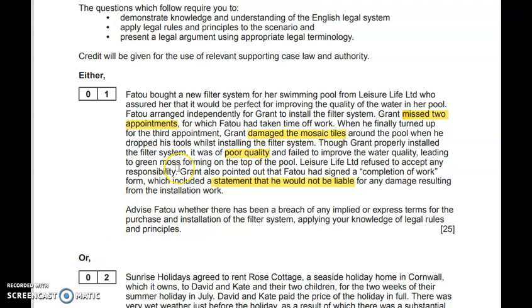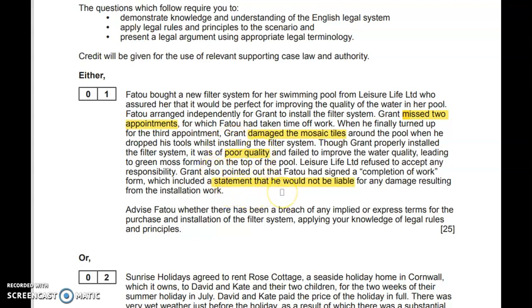But some main issues that you'd be looking to include is issues under the Consumer Rights Act 2015. Has it been done in a reasonable amount of time? Has it been done with a reasonable amount of skill? Whether there's a breach of the Consumer Rights Act, Section 9 and Section 11, because it's of poor quality.